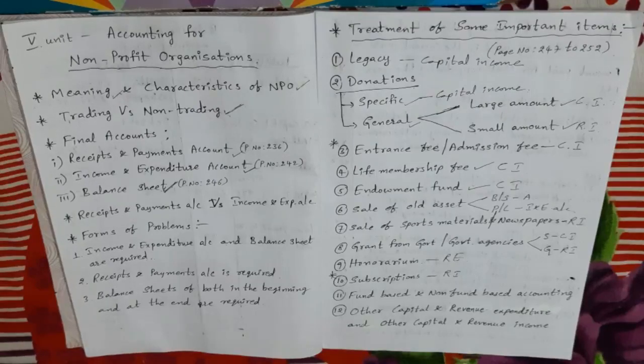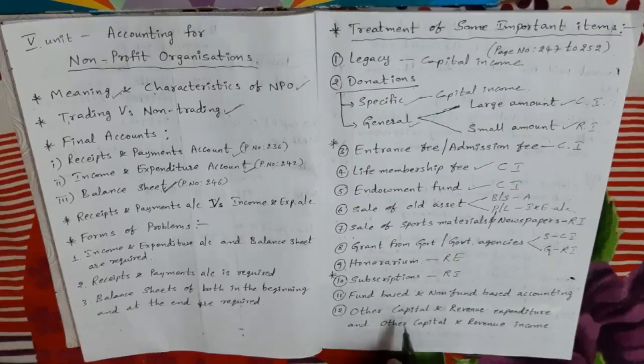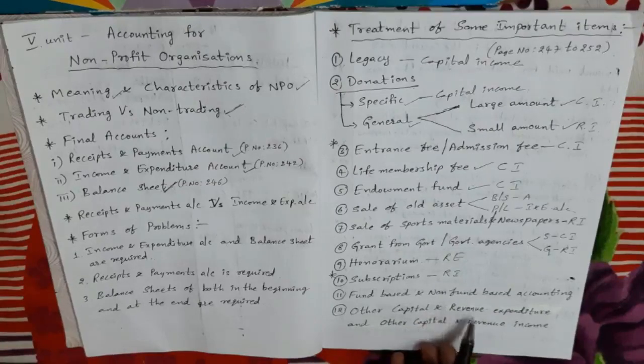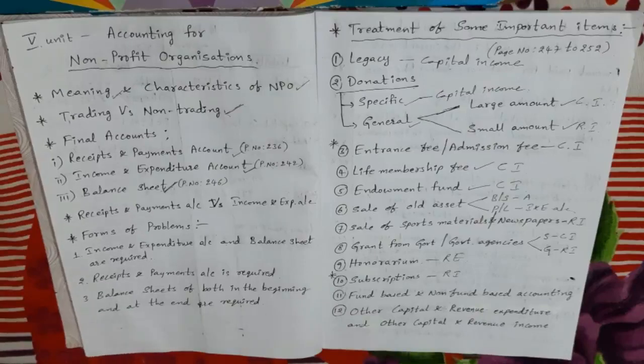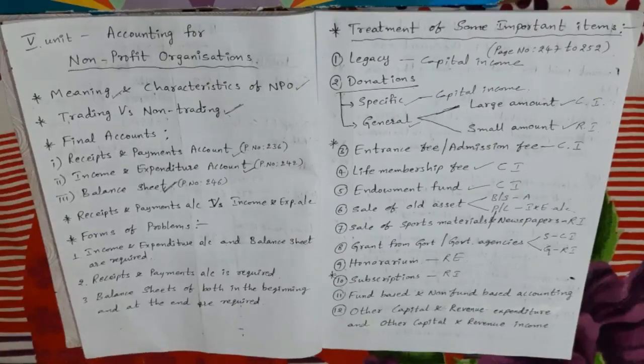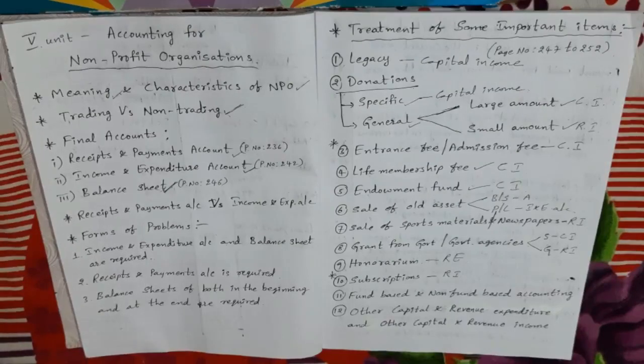Next, the last one: other capital expenditure and revenue expenditure, and other capital income or revenue income. If any other capital expenditure or revenue expenditure is given, what do we have to do? This is also important. Other capital expenditure means money spent on the purchase of assets like office furniture, books, building, land, investments.